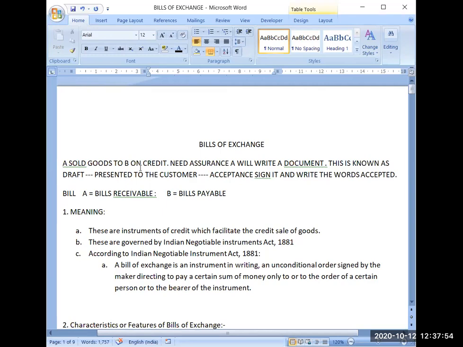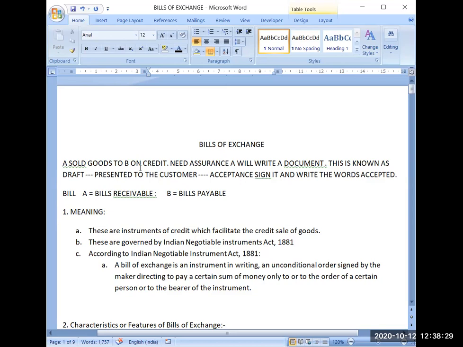So suppose the bill amount is 10,000. What bank will do practically? Bank will charge its service charges, or you can say it will calculate interest charges for 2 months on that amount according to its rate of interest. And suppose the amount of interest is 500. So what bank will do? Bank will deduct 500 from the 10,000 and rest of the amount bank will hand over to you. And then bank will collect this bill of exchange from you. Now this bill of exchange will be with the bank. This is called discounting of the bill.